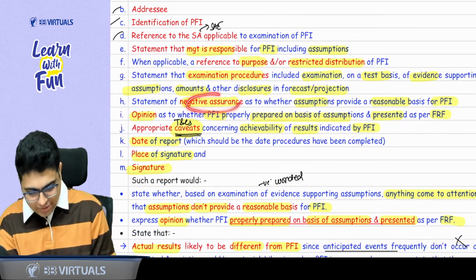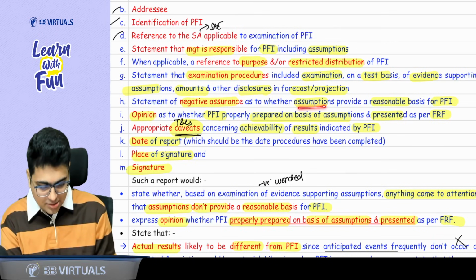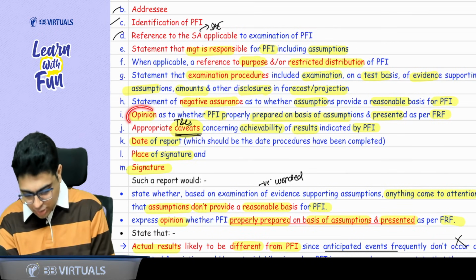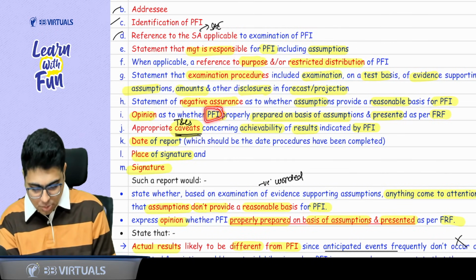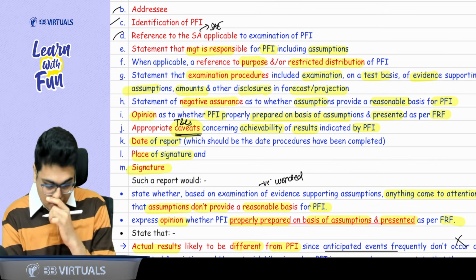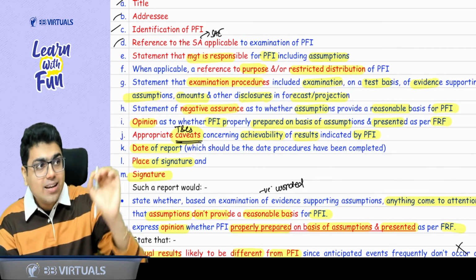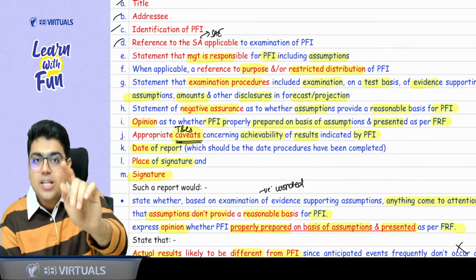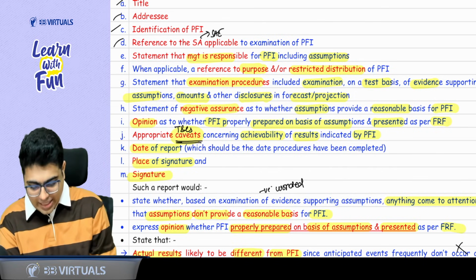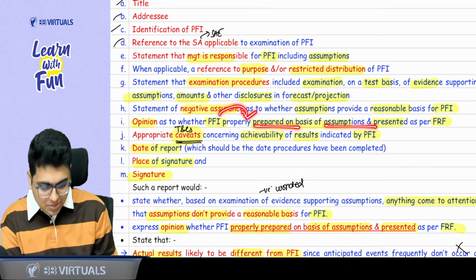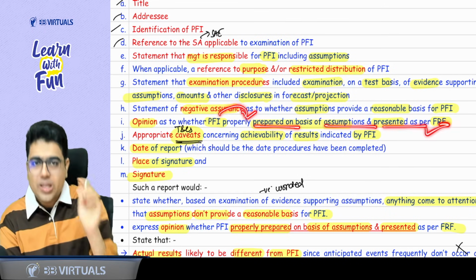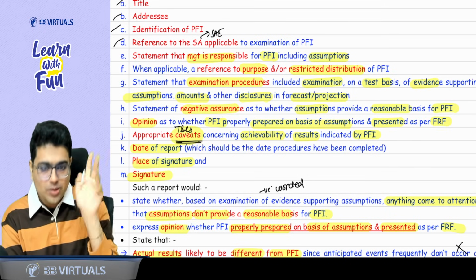Then negative assurance as to whether the assumptions are reasonable or not. Then you give your opinion that PFI is properly prepared on the basis of assumption. Sir, you said that opinion has not to be given. Opinion that results will be achieved, this opinion is not to be given. But opinion that whether PFI is properly prepared on the basis of assumption, properly presented, this opinion you can give. There is a difference between the two.